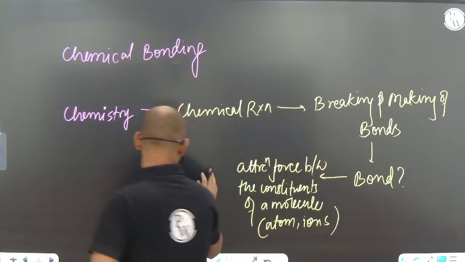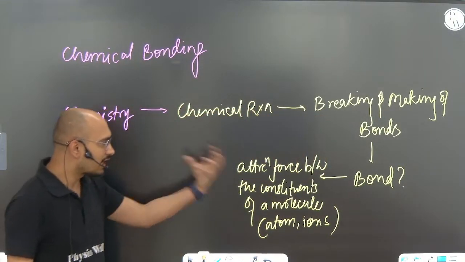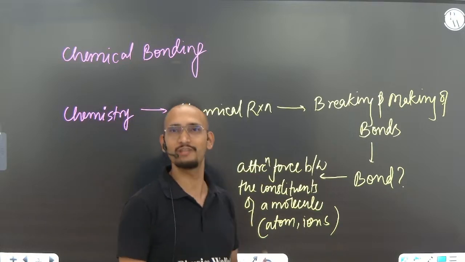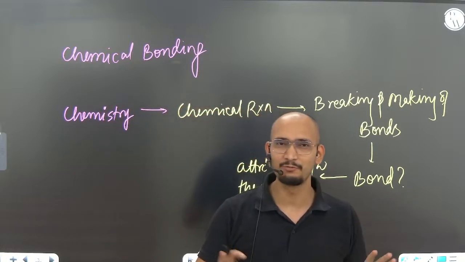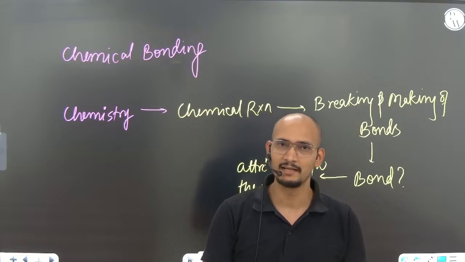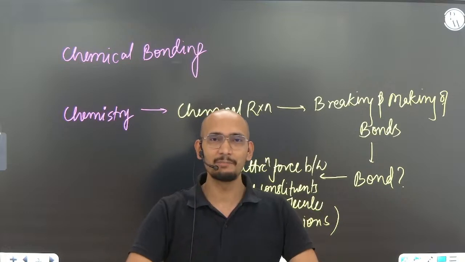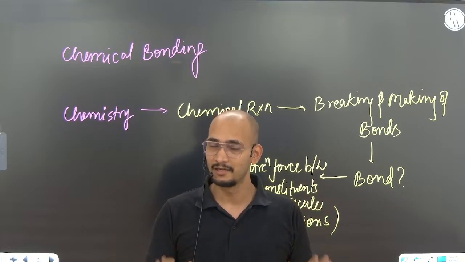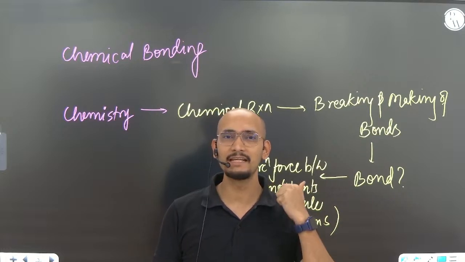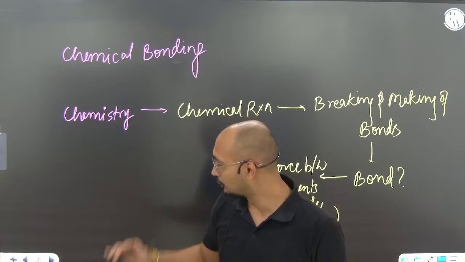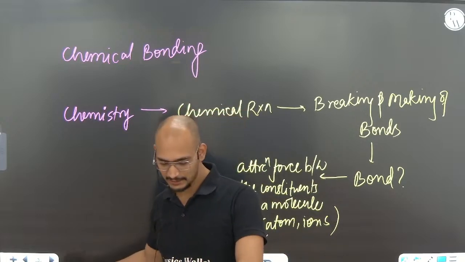Now, on the basis of which kind of bond it is or how that bond is formed, there are many ways of formation of bonds and many types of bonds. Because it's a revision session, I hope everything is theoretically clear. But still, I will be telling everything, and I will try to go into as much detail as possible while solving questions. So let's start with the questions without wasting time.